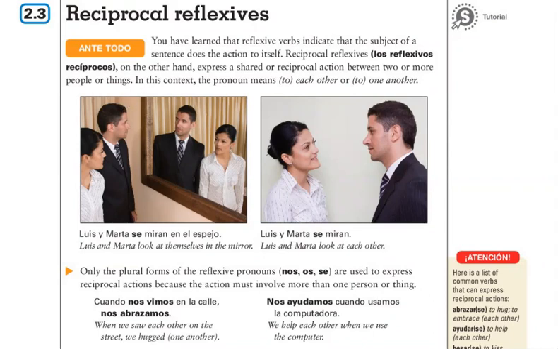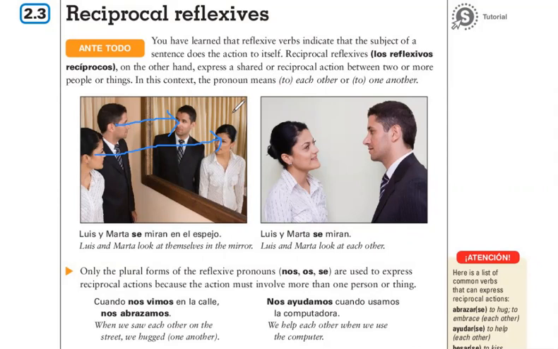If we look over here, we can see that we have Luis. Now Luis is looking in the mirror and Luis is looking at Luis, right? He is the one that is performing this action and he is the one receiving this action, right? He's the one that's looking, he's the one that's being looked at. The same thing is happening here with Marta. Marta is doing the looking and she's also being looked at by her. She's the subject and the object.